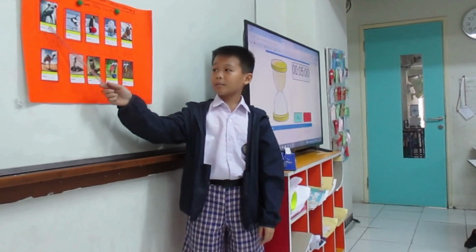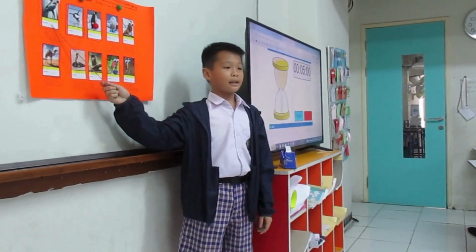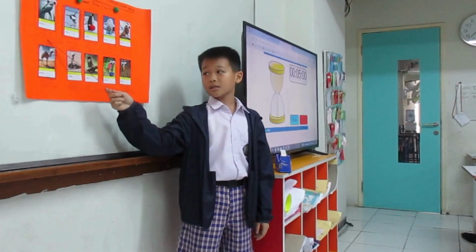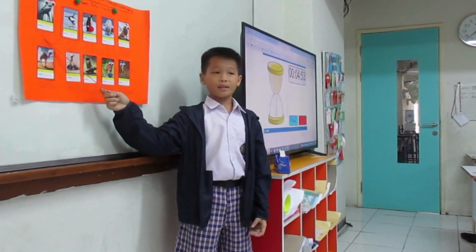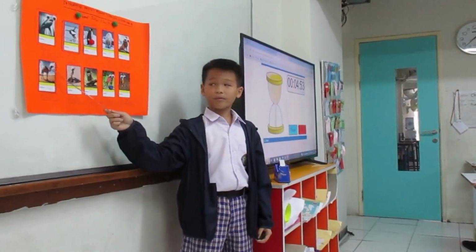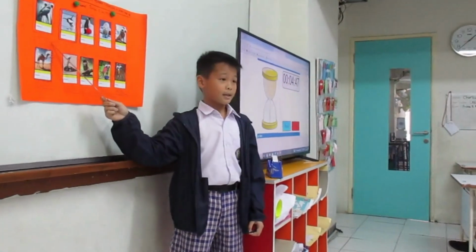The first animal is shark. The habitat is ocean. The season is winter. The weather is snowy. The sport activities are ice climbing, ice surfing, ice diving, and bobsledding.